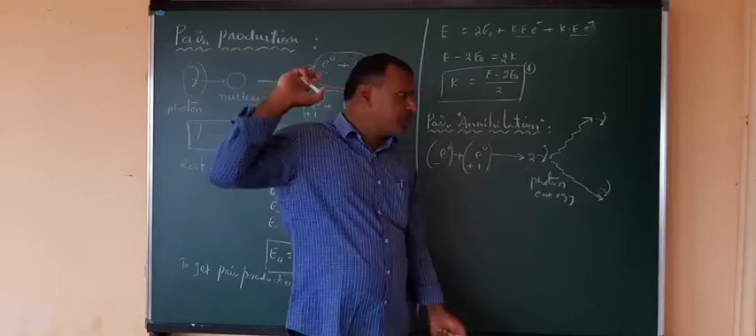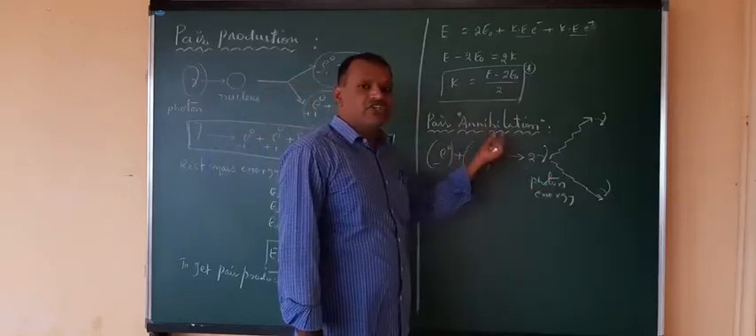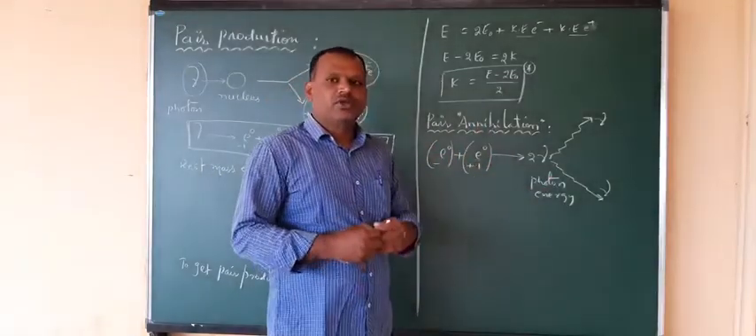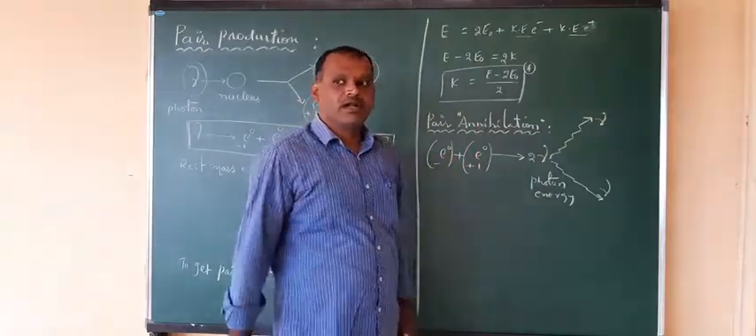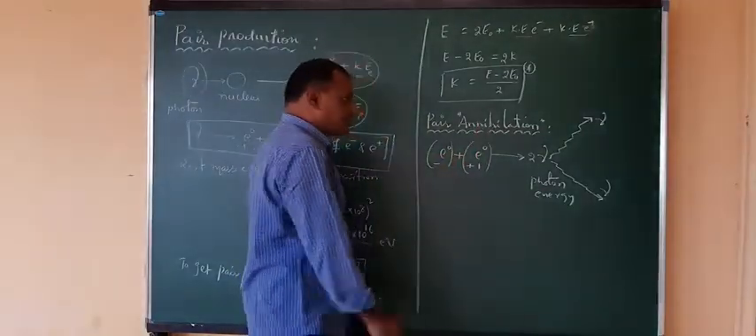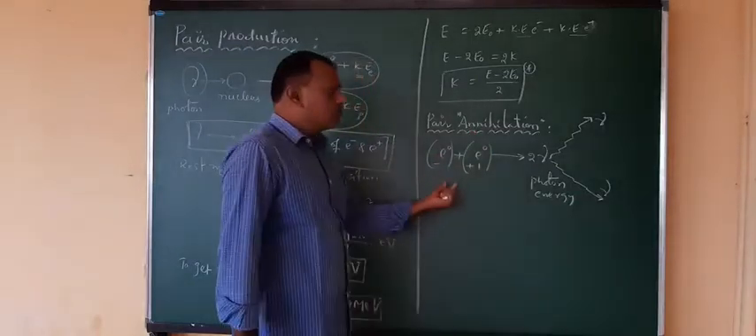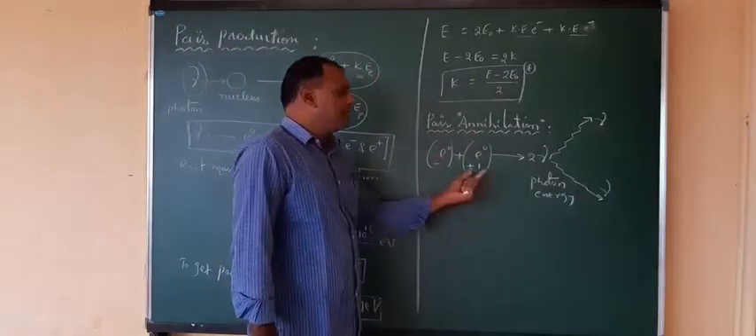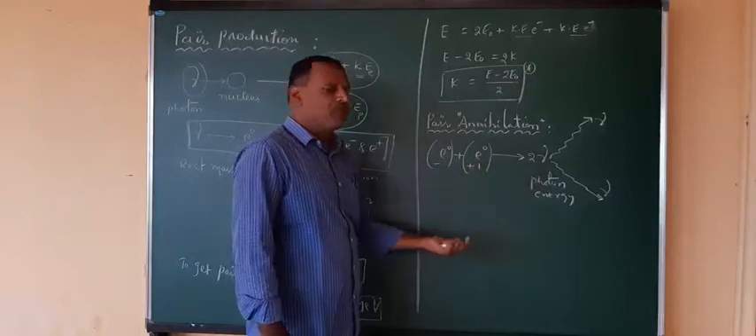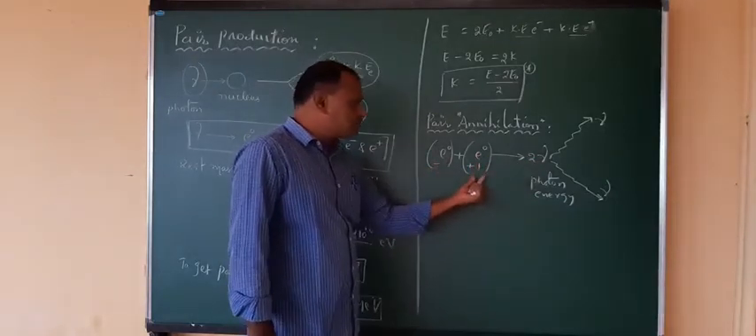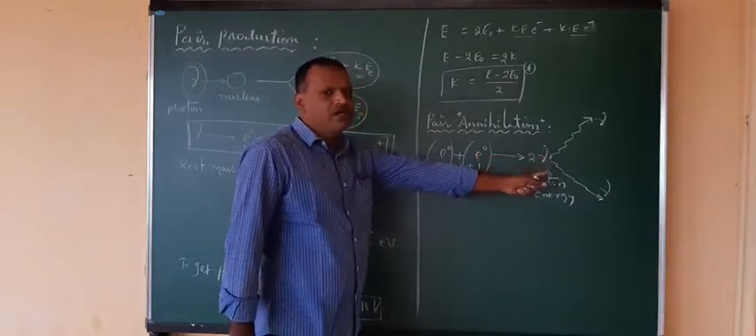That is called pair production. This is called pair annihilation. Annihilation means destroying. There is no existence. They are gone and converted into energy. That is called pair annihilation, right? And in this also, the energy produced is the rest mass of this one plus the rest mass of this one. Combining both, you get the energy.